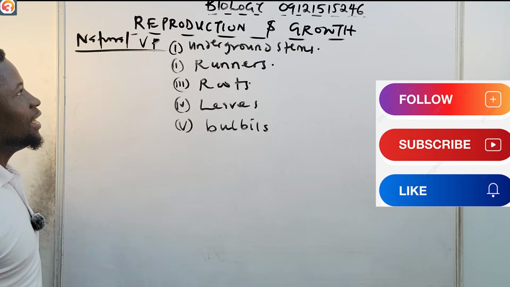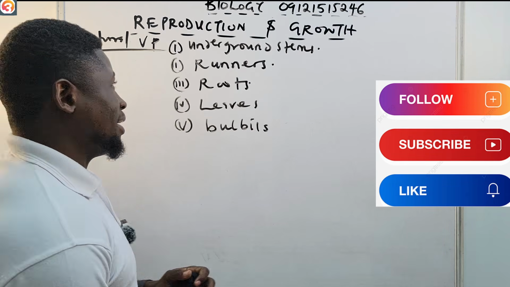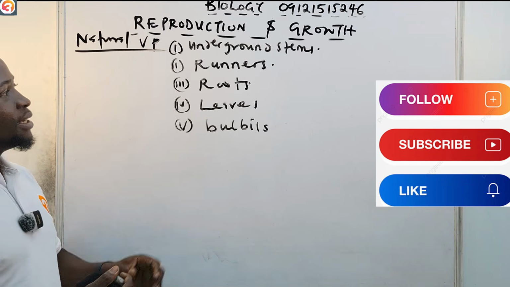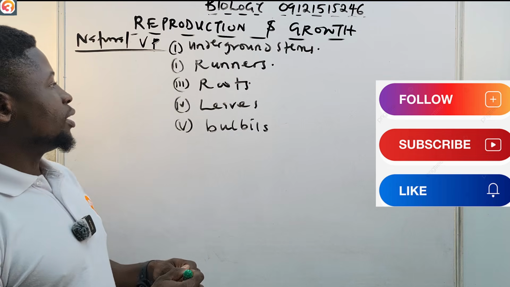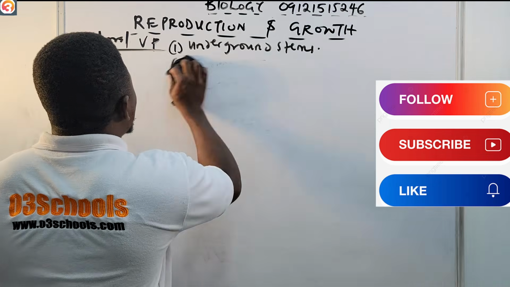So these are the natural vegetative types of propagation that we have: underground stems, the runners, the roots, the leaves, the bulbils. So let us begin with the underground stems.